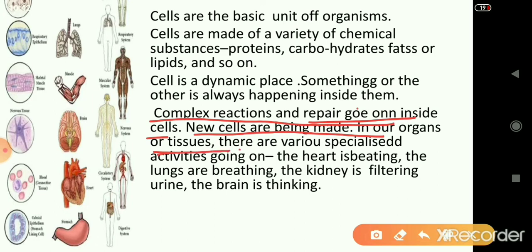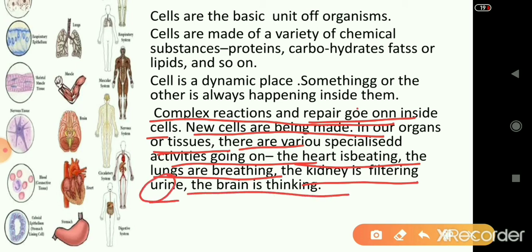Cells organize to form tissues, tissues organize to form organs and organ systems, and so on. Every organ and organ system in our body works to ensure that the body functions properly. For example, because of the cells and tissues that make the heart, the heart keeps on beating so that blood is pumped to all parts of the body. The lungs help in breathing. The kidneys help in filtering the blood. And the brain does the work of thinking.